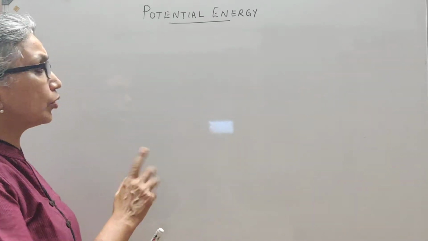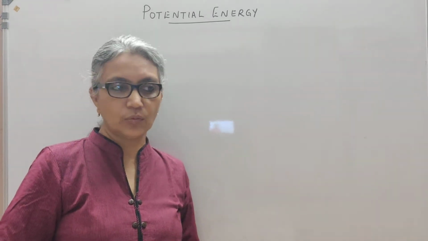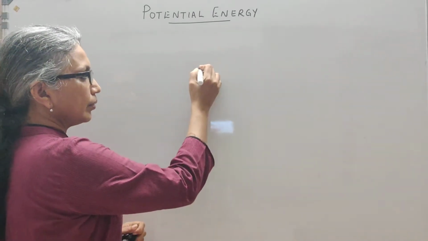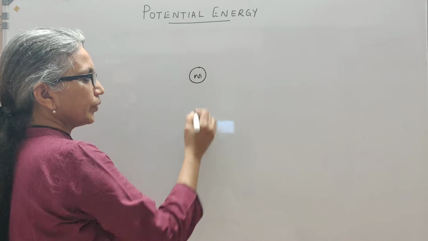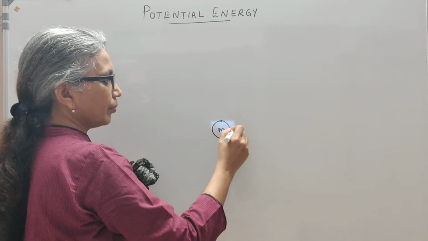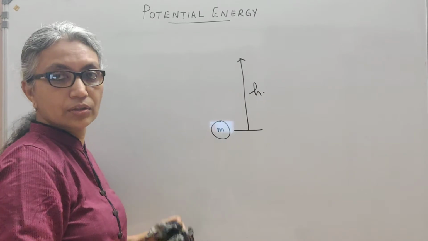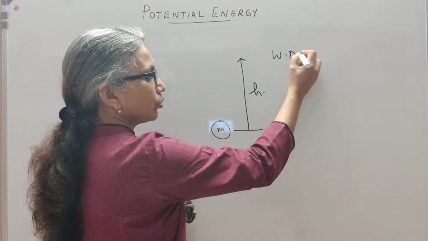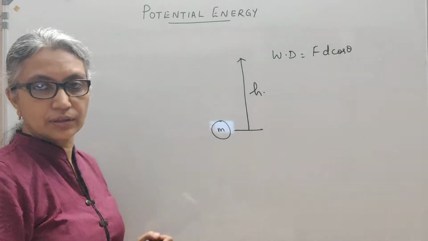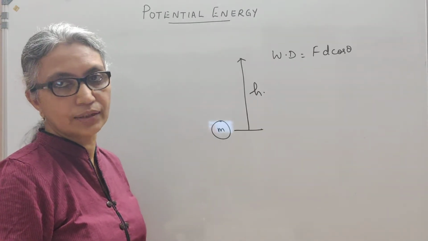Now, here, potential energy you've learned in class 9 as the work done when you need to carry a book or any body through a height. So, let's consider a body of mass m, taken from here and displaced through a height h. The work done, as we know, is equal to F d cos theta, where F is the force acting on it, d is the displacement, and theta is the angle between the force and the displacement.